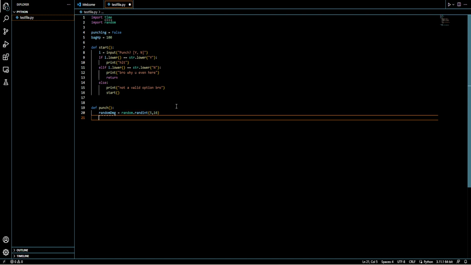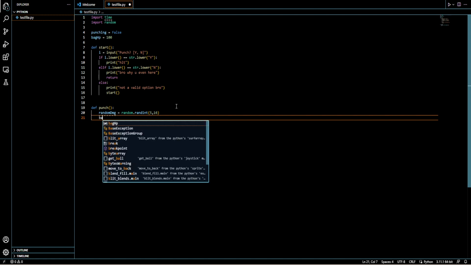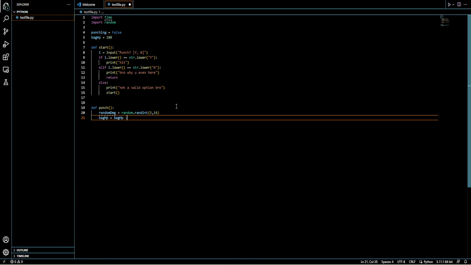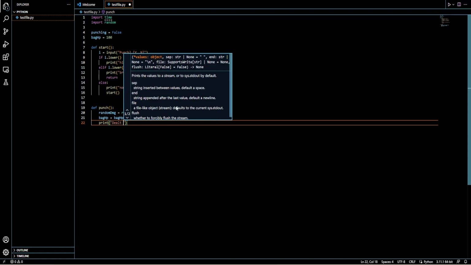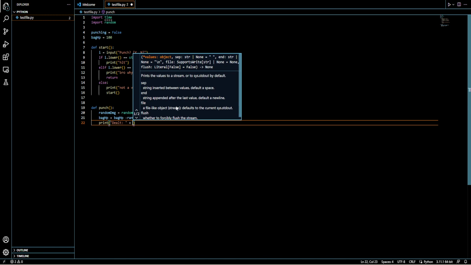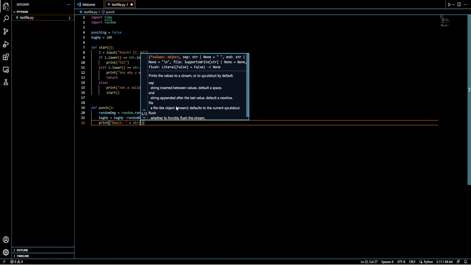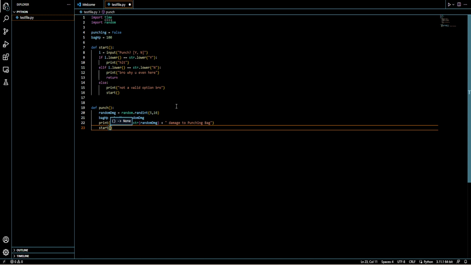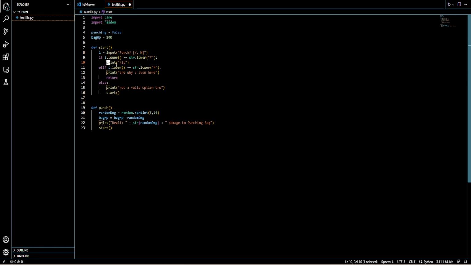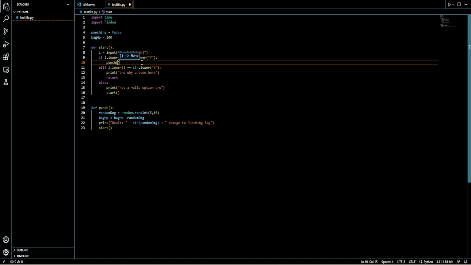Okay. What I'm gonna do is bag HP equals bag HP minus random damage. Print, dealt, string random damage to punching bag. Actually, don't even need time.